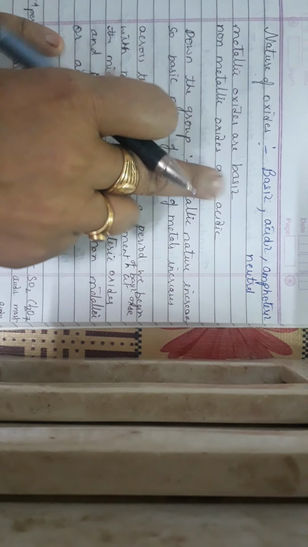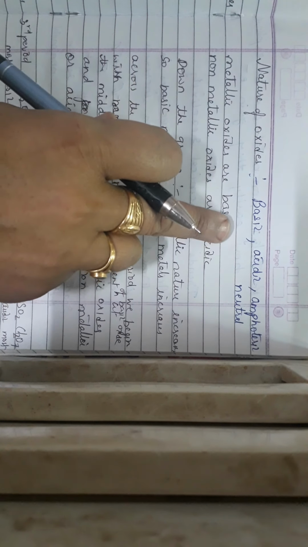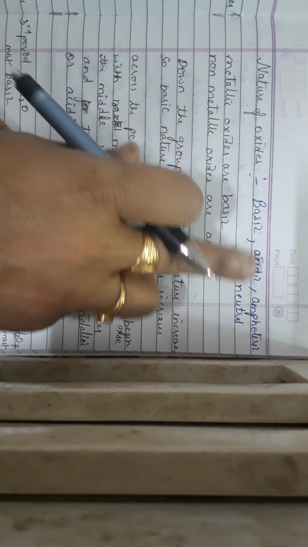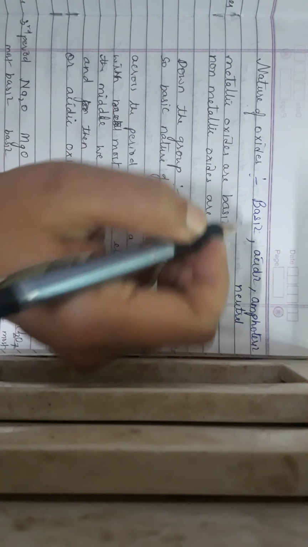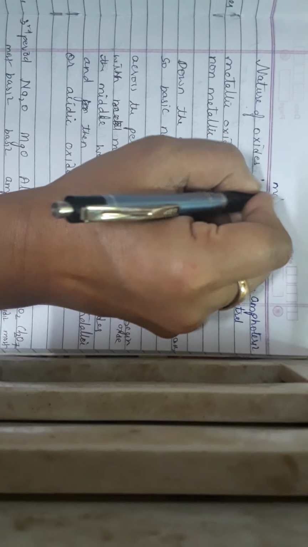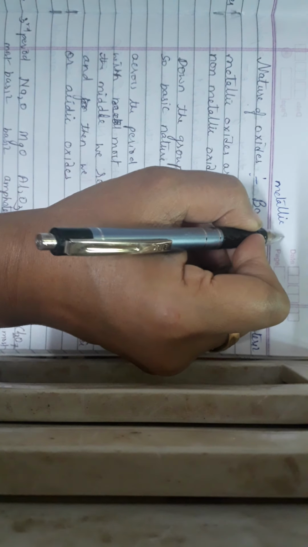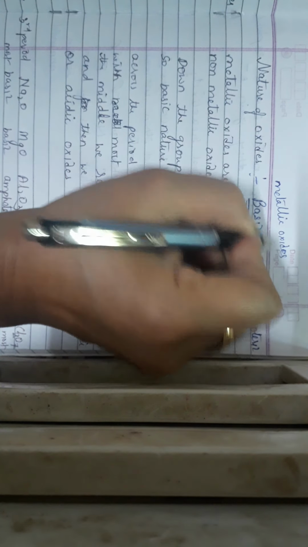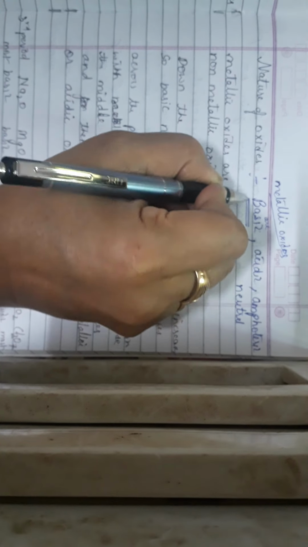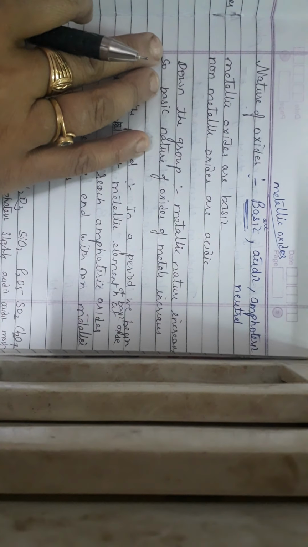So let me explain how you can compare the nature of oxides. If I am talking about basic nature, what type of oxides can be called basic oxides? Always remember, metallic oxides. Most of the metallic oxides are basic in nature. Is it clear?